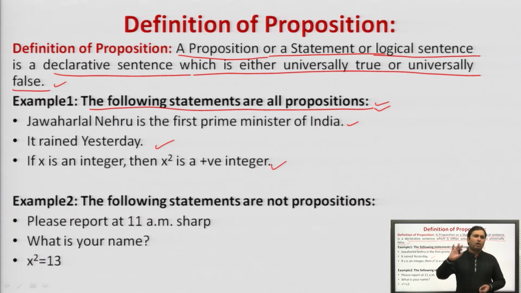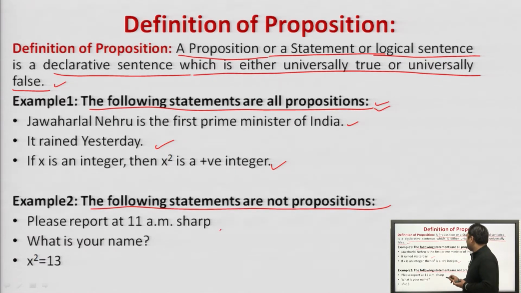Now, what are not propositions? A statement in which we cannot predict whether it is universally true or universally false is called a not proposition. The examples are as follows. Please report at 11 a.m. tomorrow sharp. This sentence is neither universally true nor false.